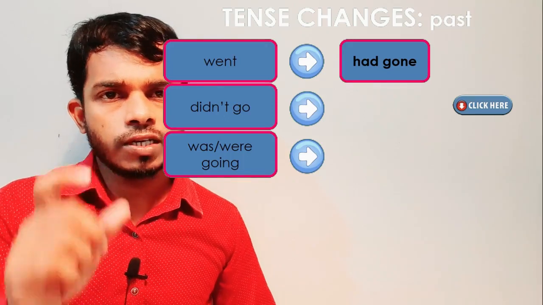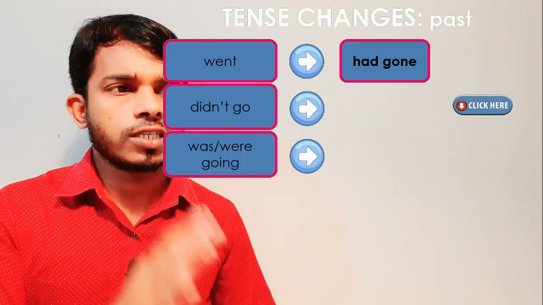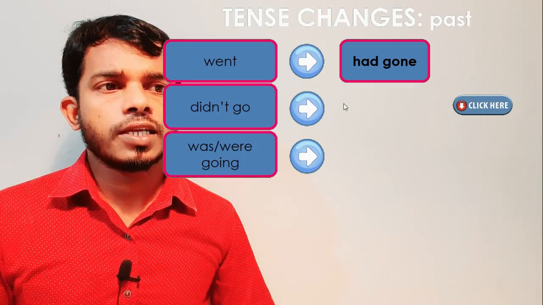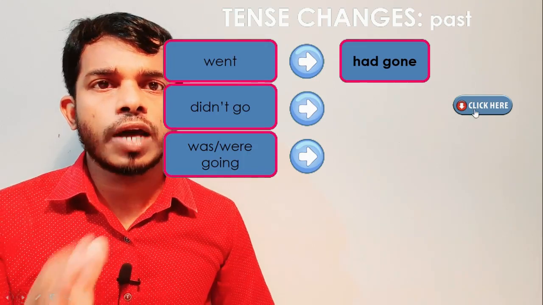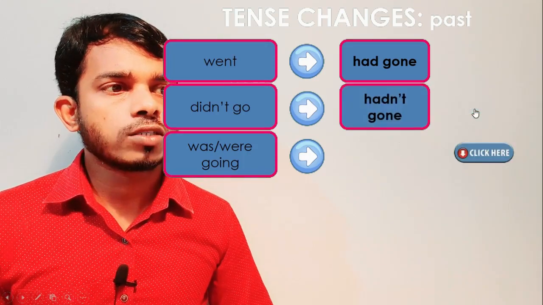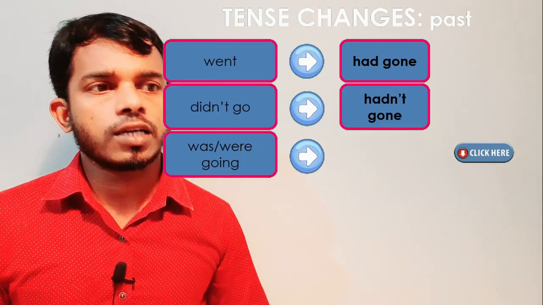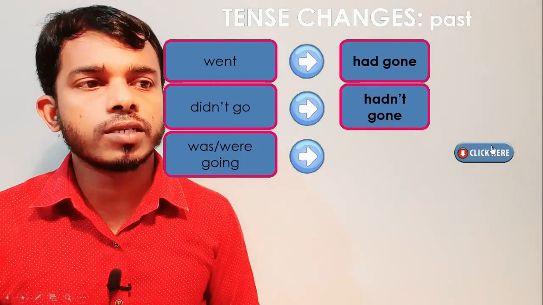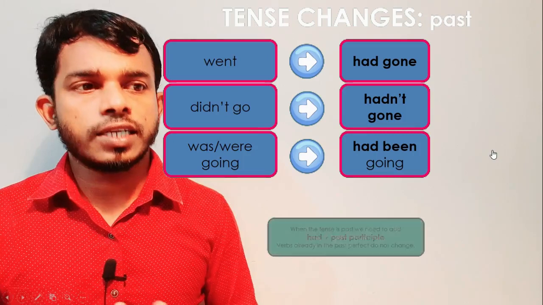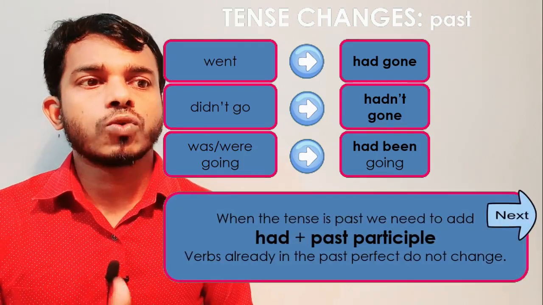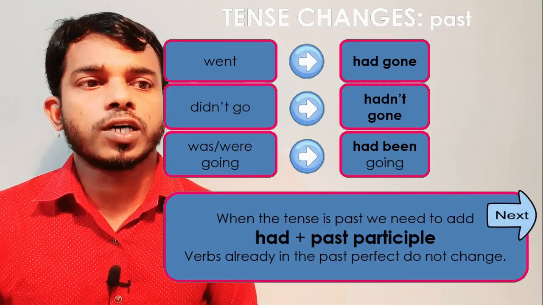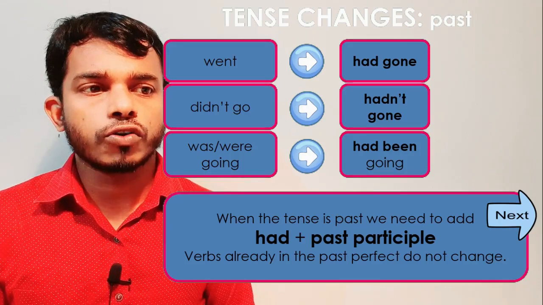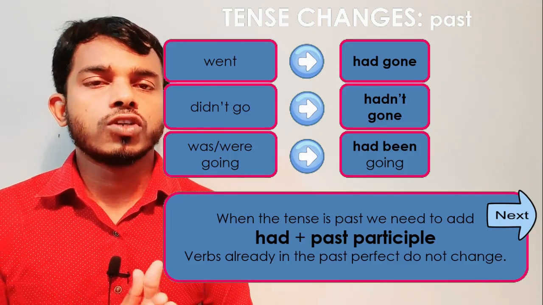This already is given in past, so that changes into past perfect. Then "didn't go" will change into "hadn't gone". Then "was" or "were going" will change into "had been going", like that. When the tense is past, we need to add "had" plus past participle. Verbs already in the past perfect do not change.